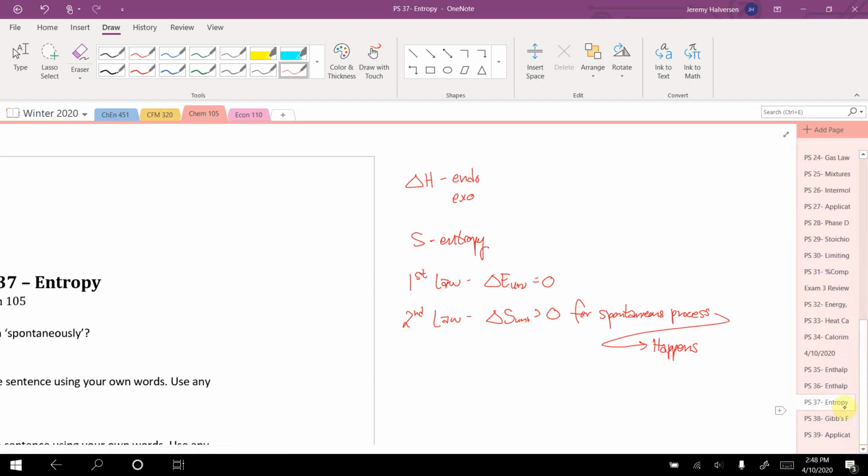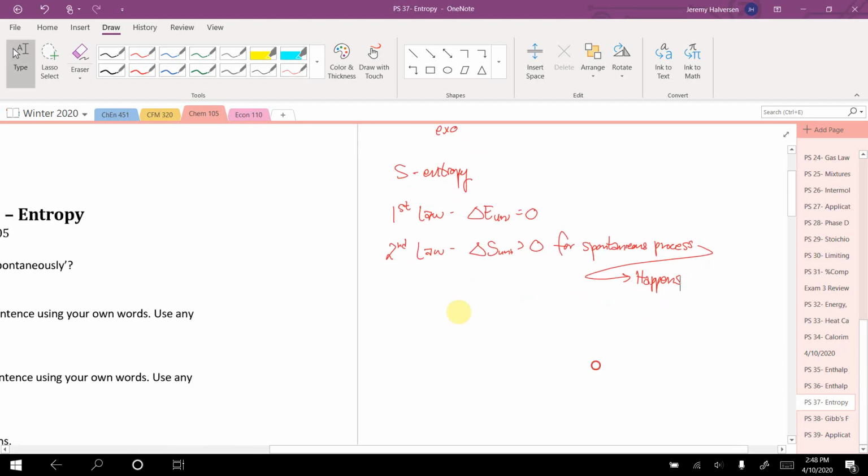We'll talk a lot more about that this problem set as well as in the next problem set 38. Anyway, the second law of thermodynamics says delta S of the universe is always greater than zero for things that happen, for spontaneous processes. And just as a reminder, delta S of the universe equals delta S of the system, no subscript means system, plus delta S of the surroundings. So it is possible for the entropy of the system to go down. It's just that the entropy of the surroundings has to go up by more than the entropy of the system goes down for something to happen. So that's the second law of thermodynamics.